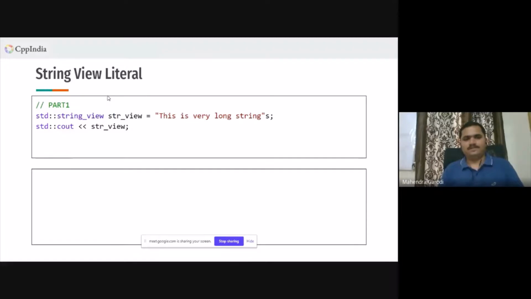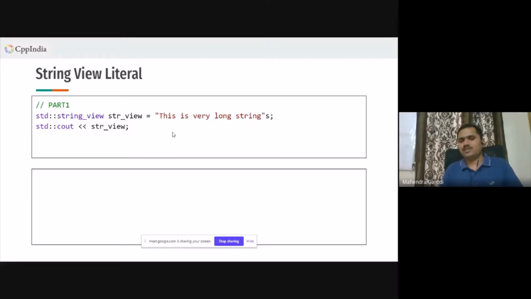So this is, let's say, part one. We are talking here about string view literals. Let's say I am creating a string view by using a const char star, and then the literal specified here is s. When s is a literal, that means it's a string. So what will happen here? The string object will get created, and this will be a temporary object.